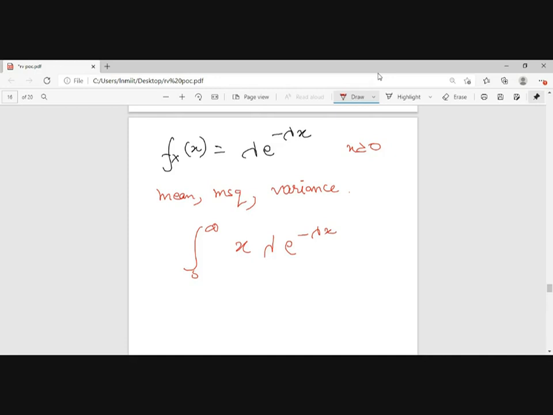Okay, so what will be its value? Let's consider x a and b. So it will be a integration of b dx minus a dash integration of v.